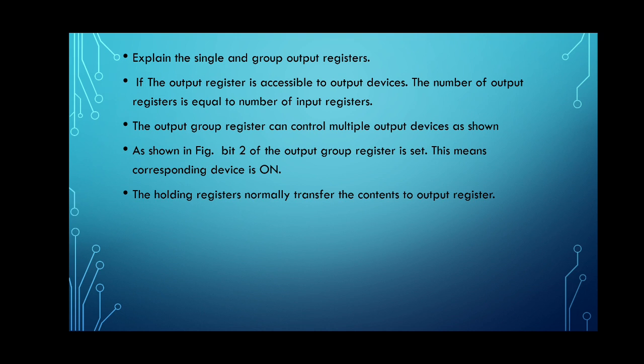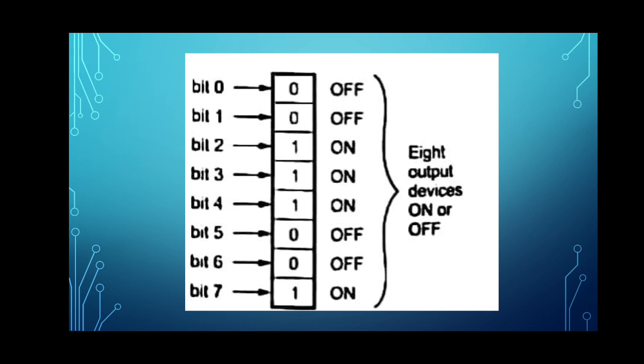So the holding registers are normally used to transfer the contents to the output register. After the execution of the program, the contents of the holding register will be transferred to the output register. So this is the diagram of the output register. Here we are using a single bit output register. Depending upon the status generated after the program is executed, it is stored in this output register. So 8 bit we are using.